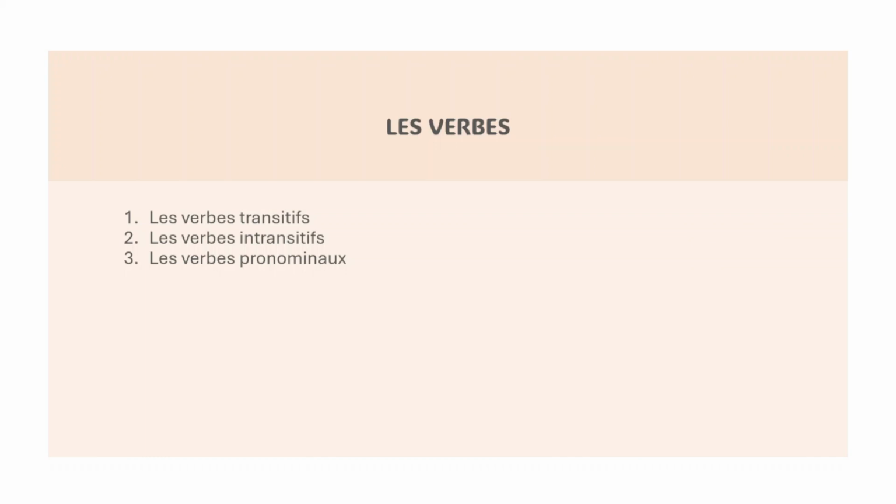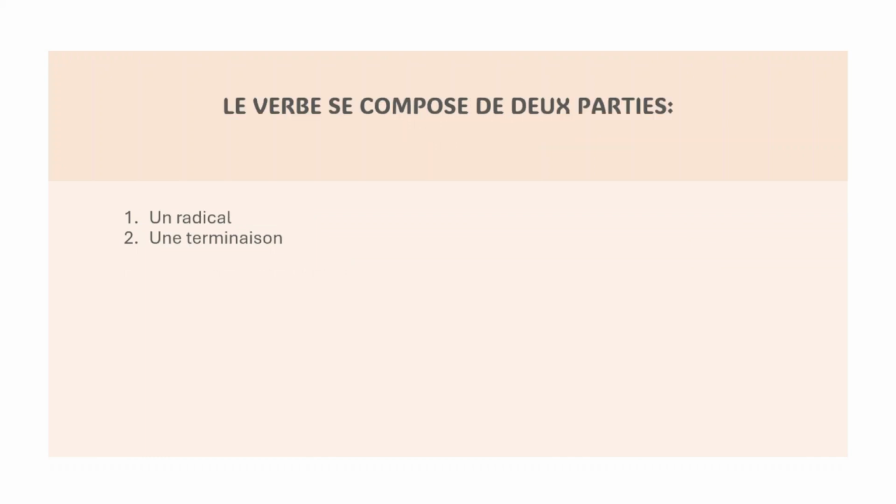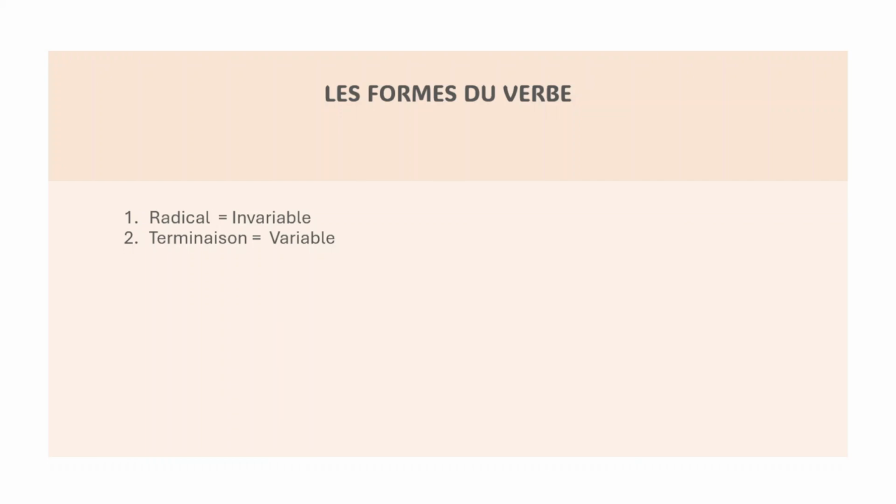Okay, so now, le verbe, c'est composé de deux parties: un radical, une terminaison. So, that's what I was saying. Radical, in this case, means invariable; terminaison, variable.